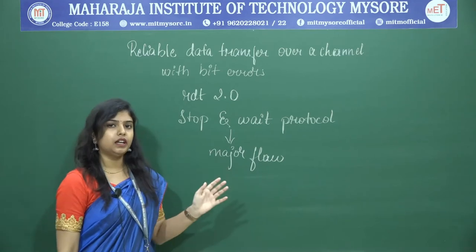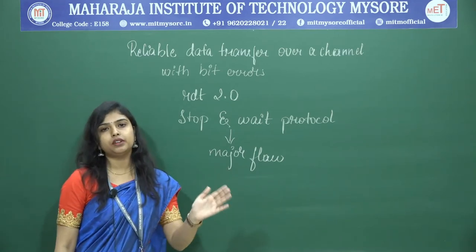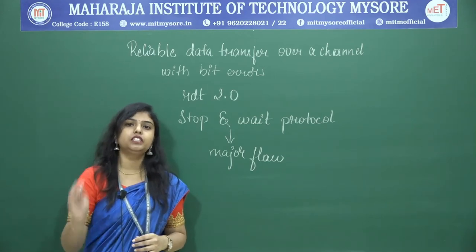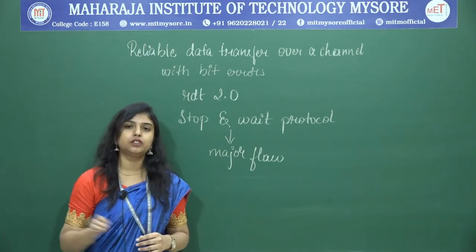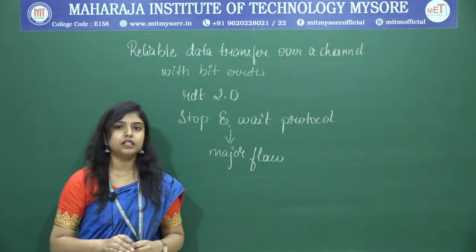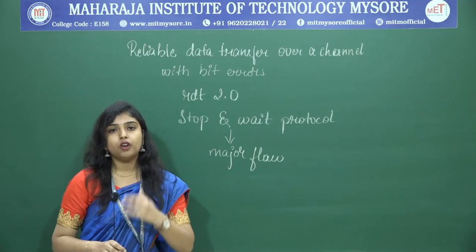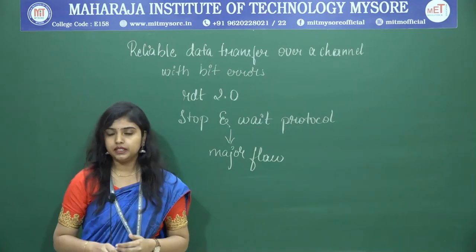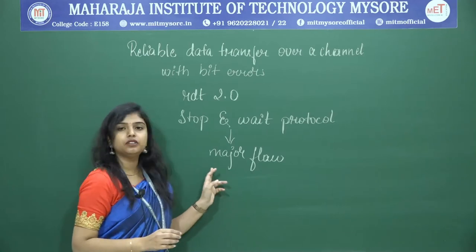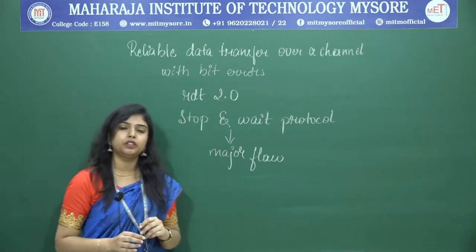Now we are thinking that only the packet sent from the sender to the receiver may get corrupted. What if the acknowledgement sent from the receiver to the sender also gets corrupted while traveling? Yes, we are neglecting that. That is the major flaw in the stop and wait RDT 2.0 protocol.